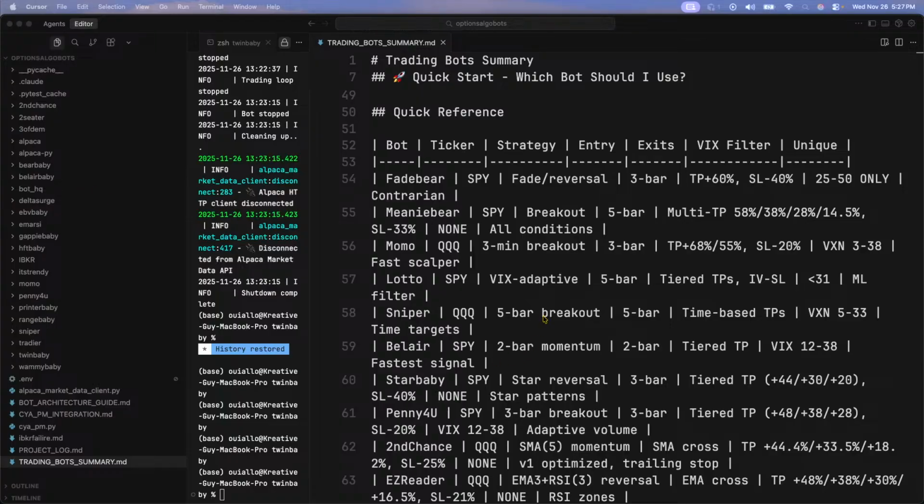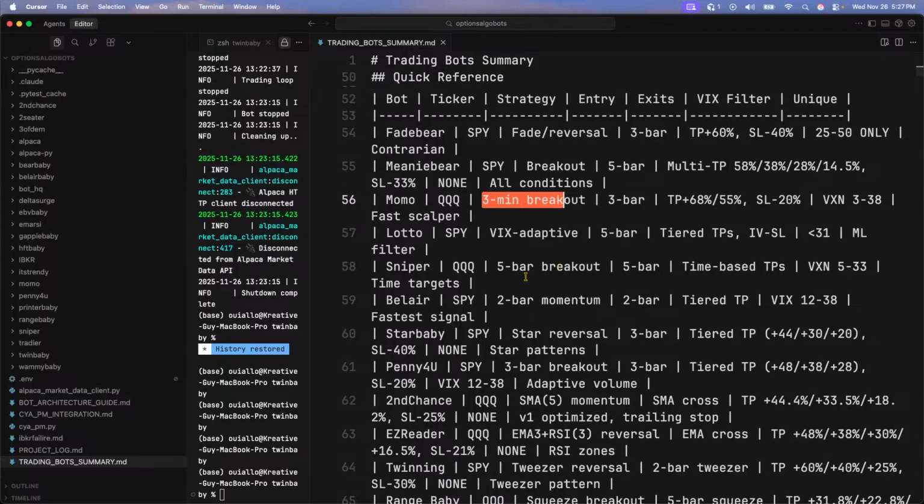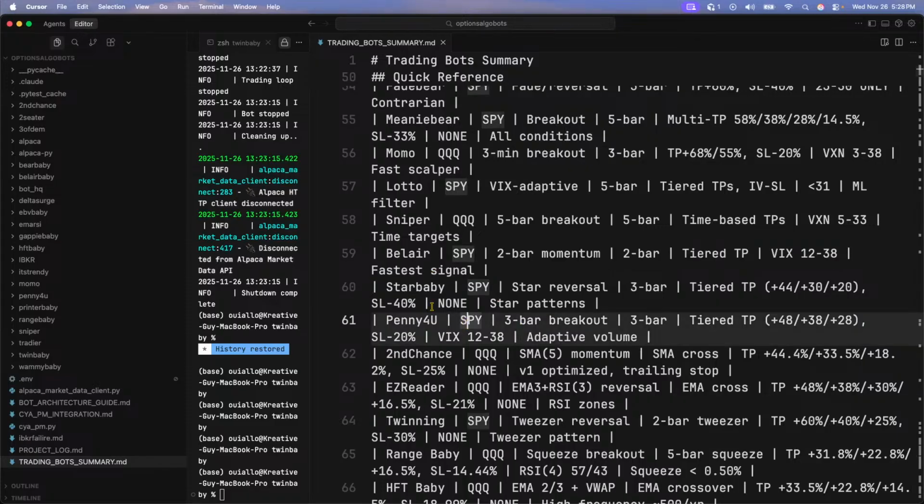But this is everything that we've built so far. So we have a fade bear. This trades SPY. It is a mean reversion. So when I say fade reversal, you'll see it there. We have a mini bear. This is a SPY breakout strategy. Momo, this is QQQ, a 3-minute breakout strategy. Lotto, SPY, VIX adaptive. Sniper, QQQ, 5-minute breakout. Bel Air, SPY, 2-minute momentum strategy. Star Baby, it trades SPY. This is a star pattern, so this uses the star pattern.